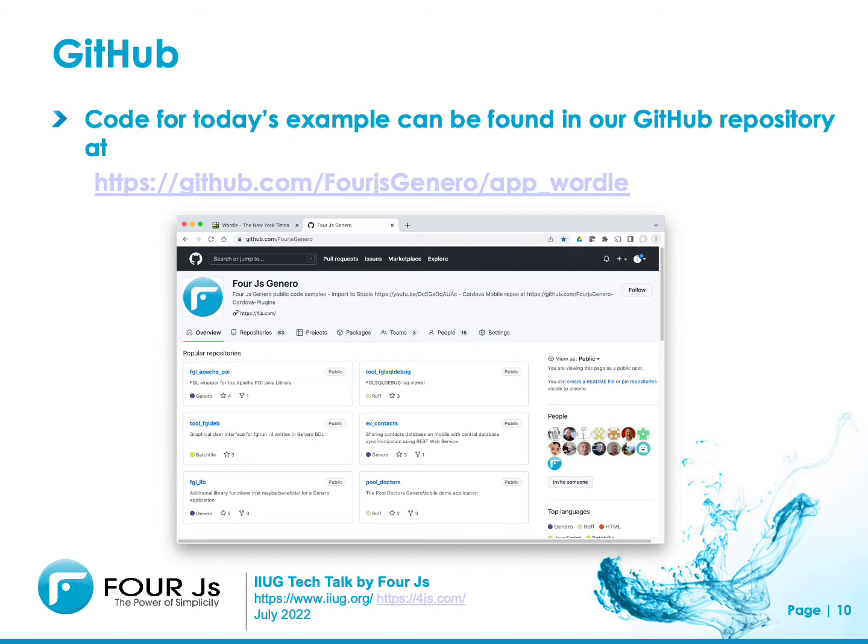Code for today's example can be found in our GitHub repository, github.com/4jsgenero. This particular repository has the name app_Wordle. We use GitHub to make some interesting examples of our code public. If we create a good library or a good demo and we think others should see it, this is where we put it. What I will do is go through a series of slides with topics that I want to raise. And then at the end, I will do a demo looking at all the various points.